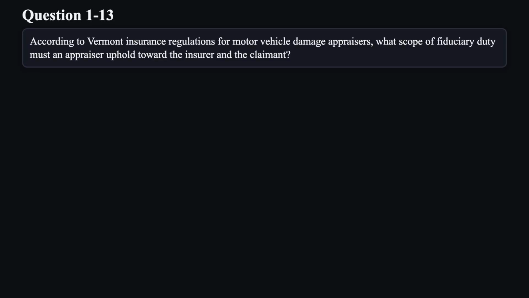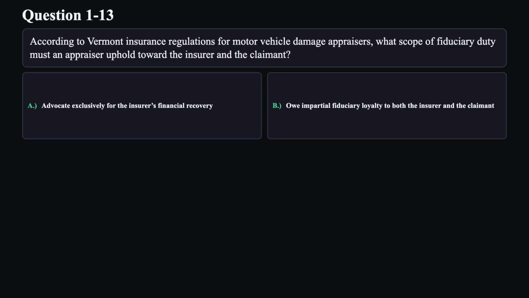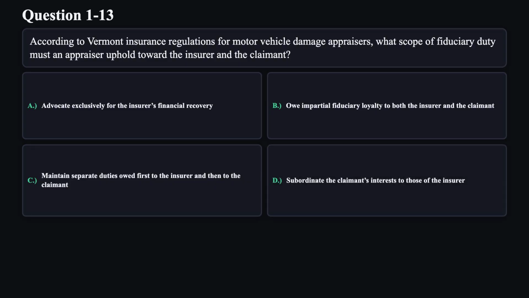Question 13. According to Vermont insurance regulations for motor vehicle damage appraisers, what scope of fiduciary duty must an appraiser uphold toward the insurer and the claimant? A. Advocate exclusively for the insurer's financial recovery. B. Owe impartial fiduciary loyalty to both the insurer and the claimant. C. Maintain separate duties owed first to the insurer and then to the claimant. D. Subordinate the claimant's interests to those of the insurer.